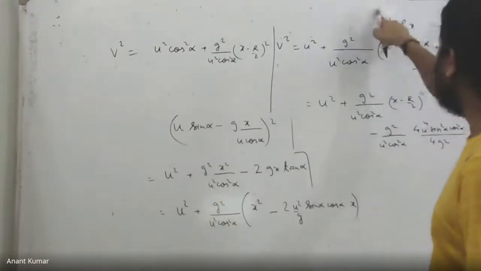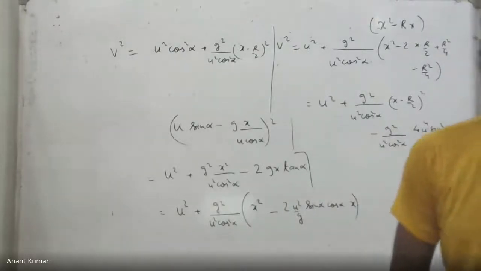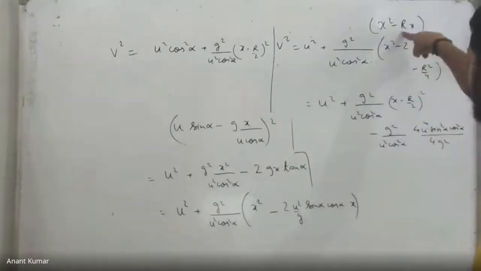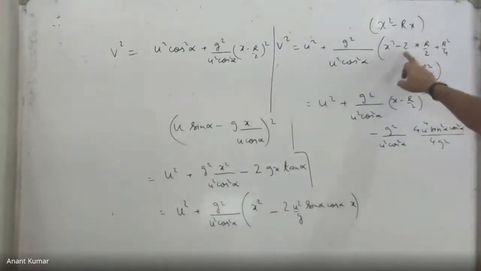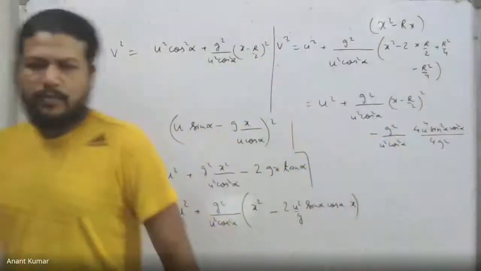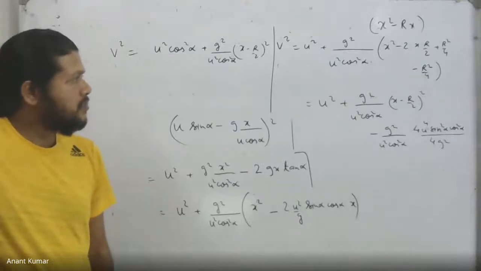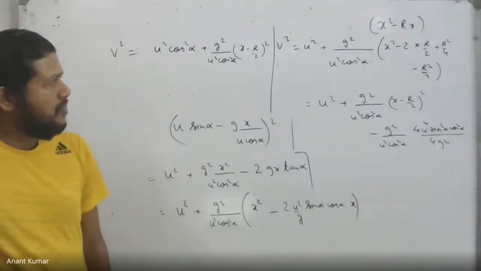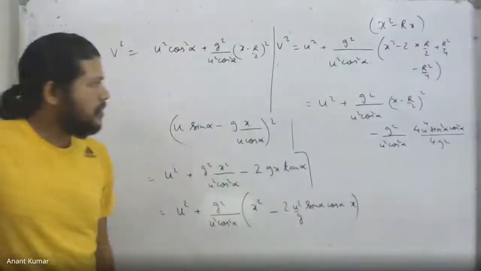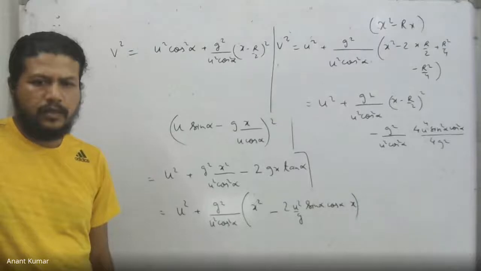So I tried to complete this square by writing x square minus 2 into x into R by 2, added R square by 4, subtracted R square by 4 as well. The next step is simply the square of this. I plug the value of R by 2 whole square over here and simplify that. Okay?